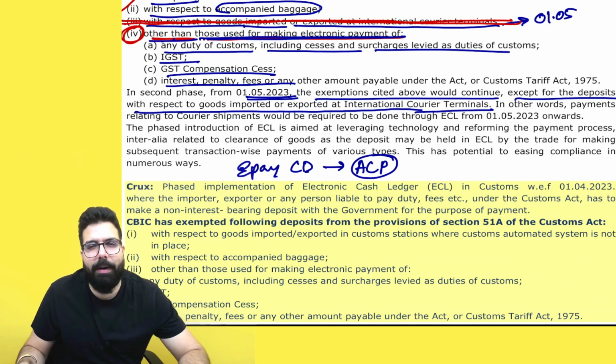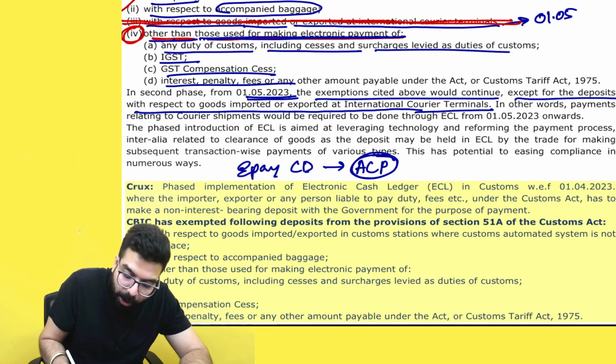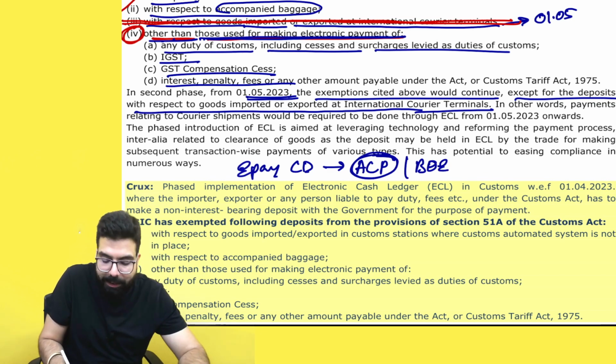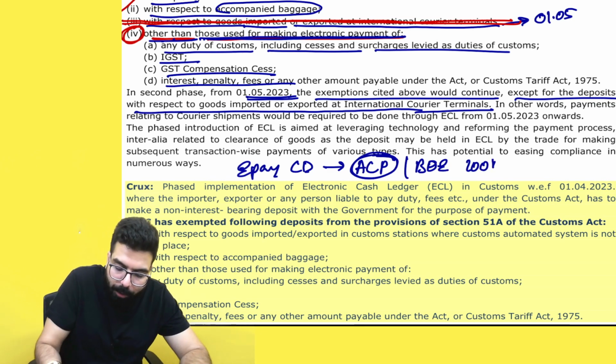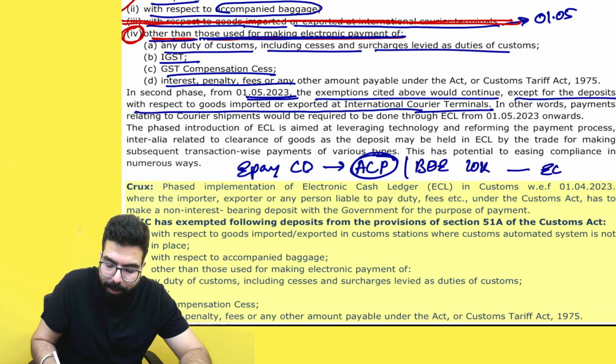I hope you guys remember I taught you this in the import procedure. Whenever you are under the Accredited Client Program, or you are filing a bill of entry where the duty payment is 10,000, Baba, 10,000 or more, then e-payment is always mandatory. So in this scenario, you always have to use the e-cash ledger.